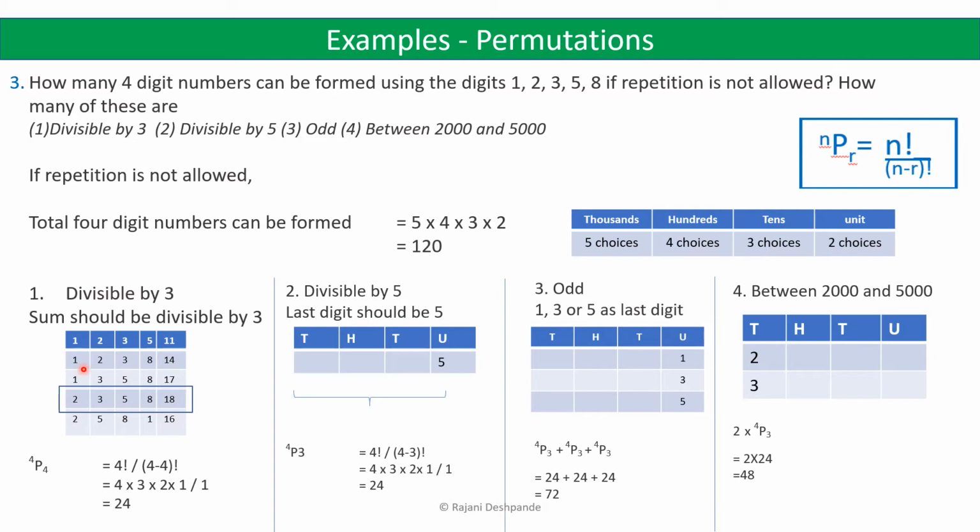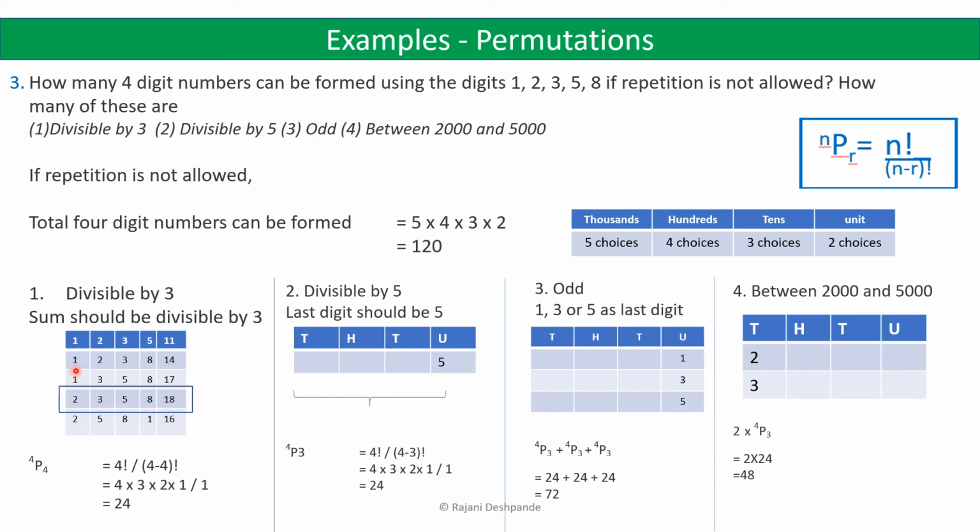Now we will take the other arrangements of the digits. 1, 2, 3, 8. So here we will keep the first 3 digits as they are. Last time we had taken 5, and now we will take 8, so we don't mess up with the number of possibilities.